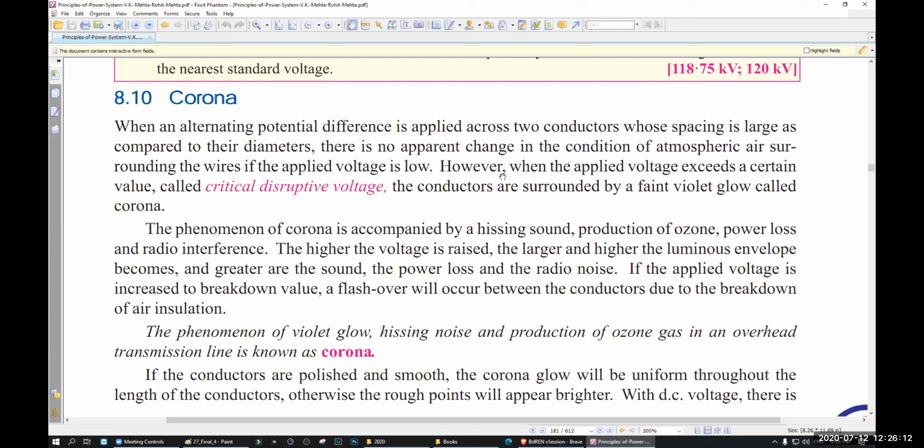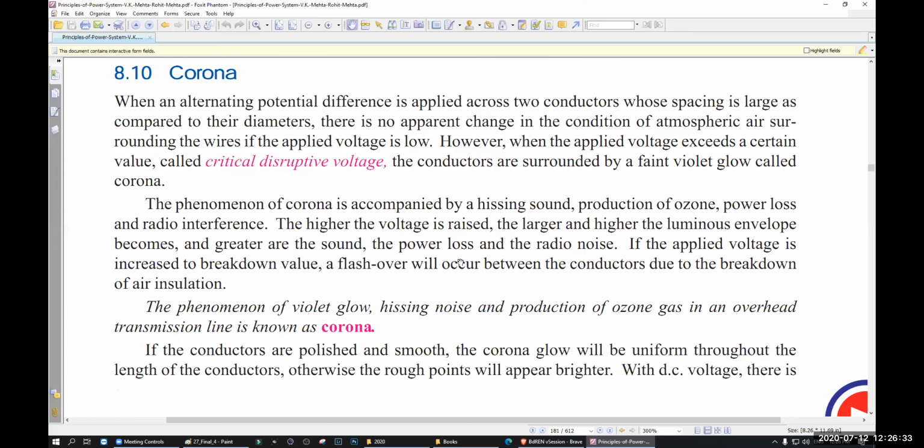Got my point? So what happens when the voltage you apply in a conductor is bigger than critical disruptive voltage? That time the conductors are being surrounded by a faint violet glow, which is called corona. So the phenomenon of violet glow, hissing noise, and production of ozone gas in an overhead transmission line is known as corona.